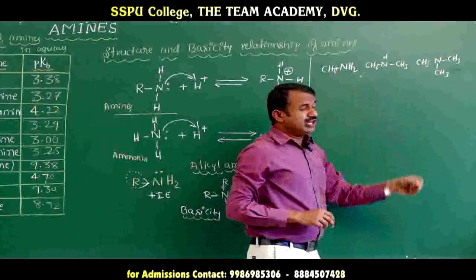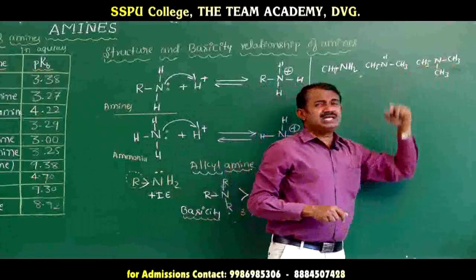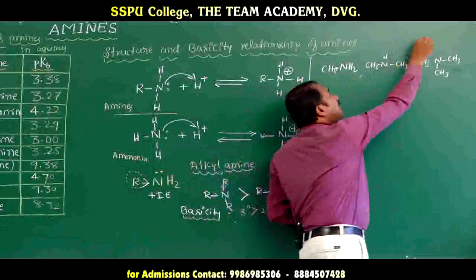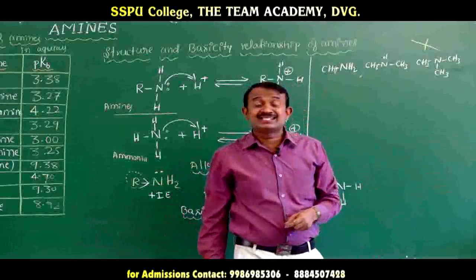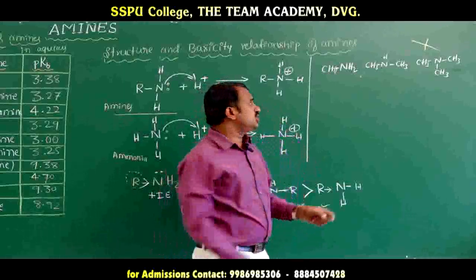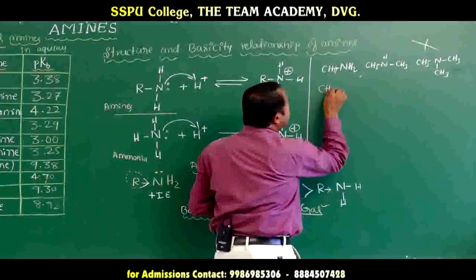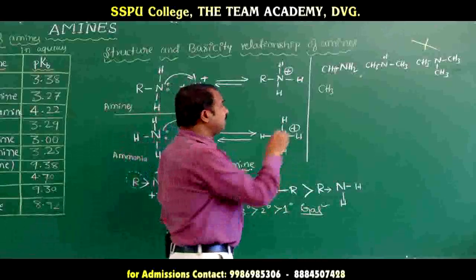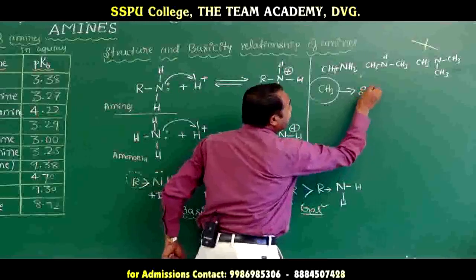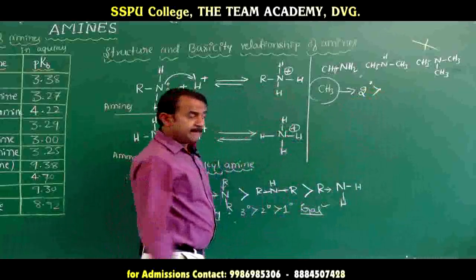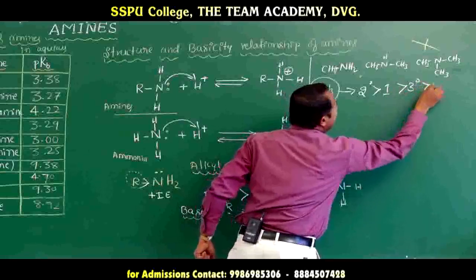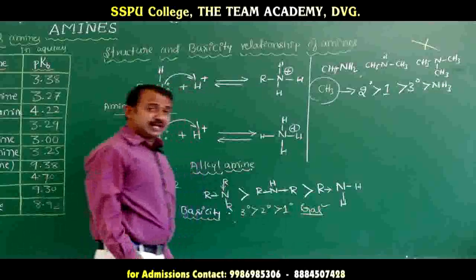Listen carefully. If you go for trimethylamine, according to this factor, the methyl groups are increasing, so basicity should also increase. But here what will happen? Due to lack of space, or steric hindrance, the tertiary amine is less basic than the secondary amine. The trend is changed here. If the alkyl group R is methyl, this is very, very important: secondary amines are more basic than primary amines, primary amines are more basic than tertiary amines, and tertiary amines are more basic than ammonia. This is an important factor.